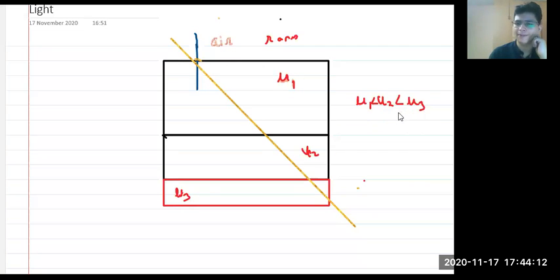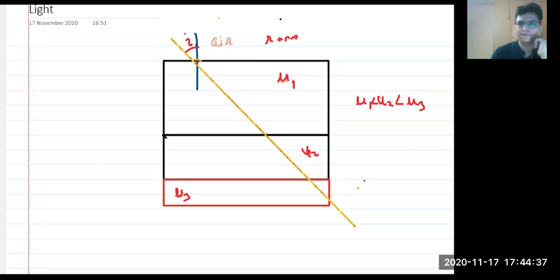Now my question is, suppose this angle is i, right? I'll just do it step by step. Try to understand what happens. Now this line, will it bend away from the normal or toward the normal?